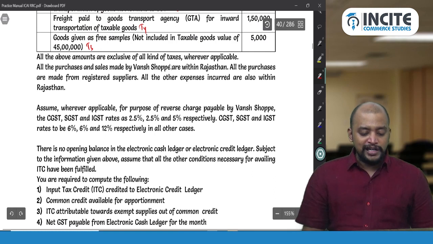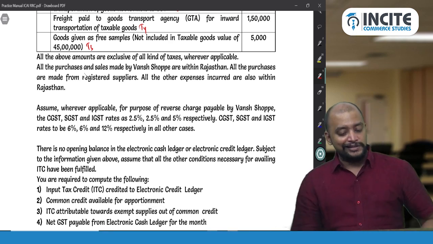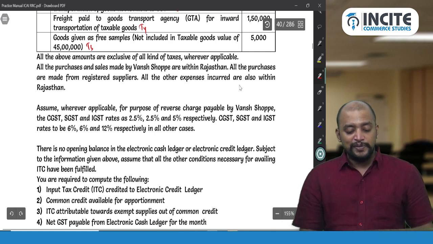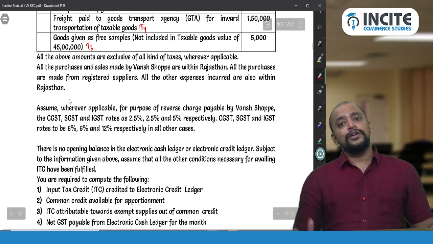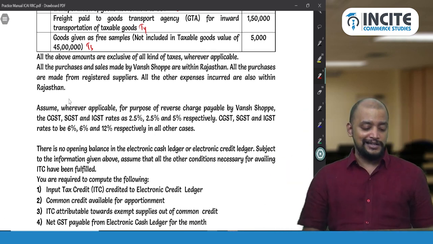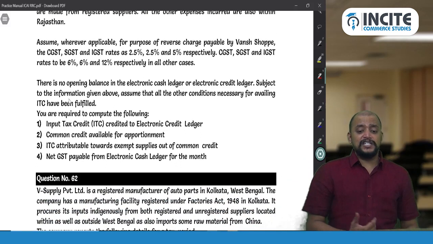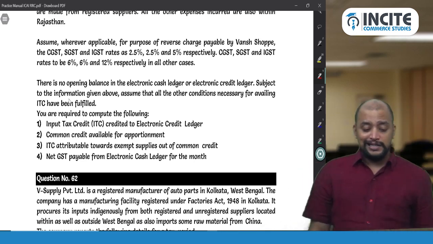All the above amounts are exclusive of all kinds of taxes. All the purchases and sales are made by the shop within Rajasthan. All the purchases are made from registered suppliers. All the other expenses are also incurred within Rajasthan. So everything is intrastate. You can directly calculate and show the final answer separately as CGST and SGST. Assume, wherever applicable, reverse charge is payable by the shop. In case of GTA services, they need to pay GST under RCM.